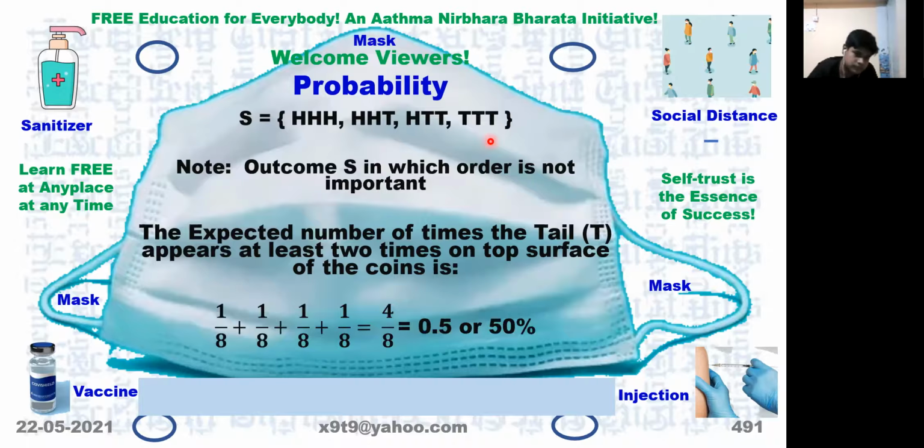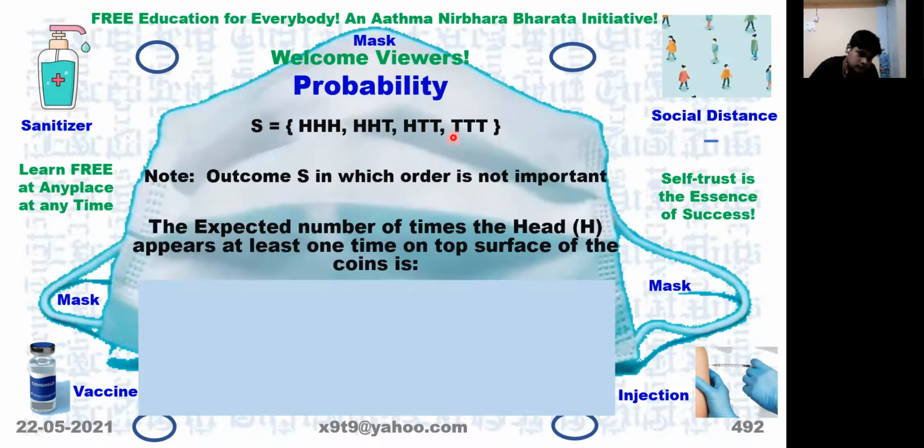The expected number of times the head H appears at least 1 time on top surface of the coin? 3/8.